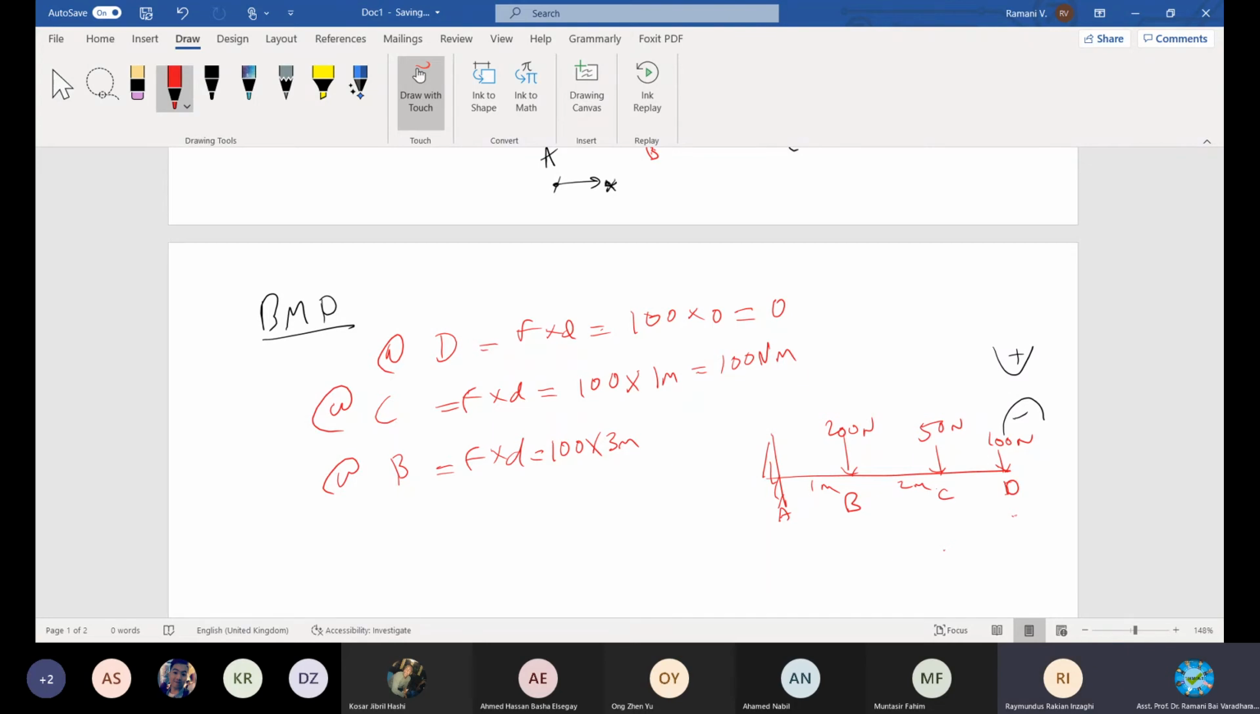Positive. Better I put the clock here, our old method. You put the clock like this: 12, 3, 6, 9. When you are moving, is it clockwise or anti-clockwise? You can follow now. I'm standing at B and calculating. 100, this way is clockwise, positive. 50, positive.